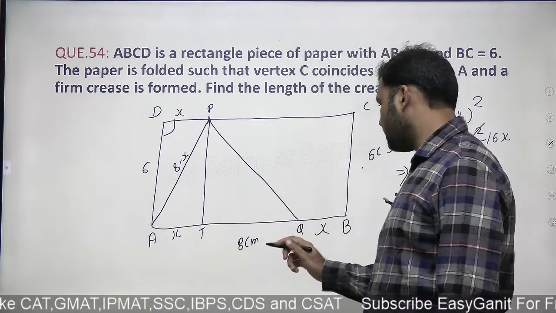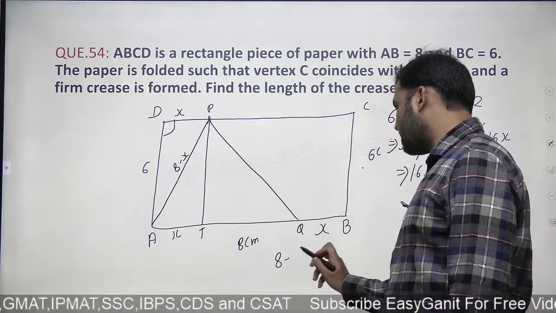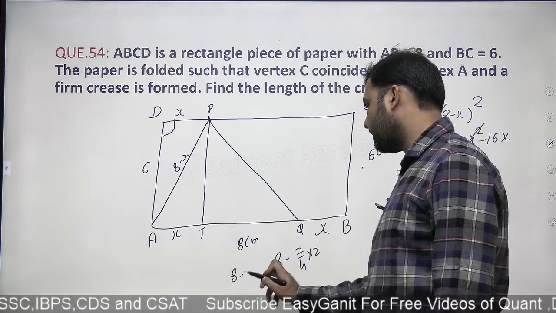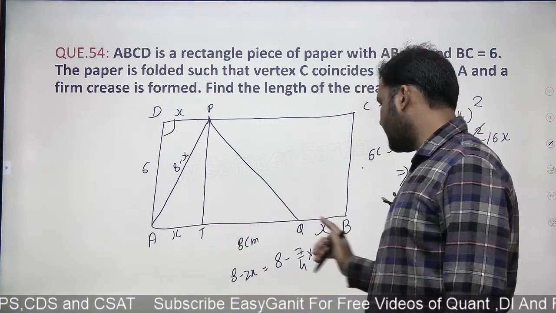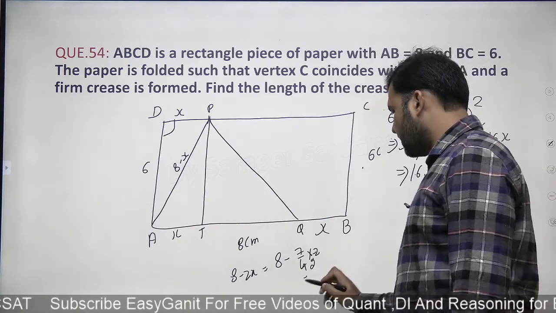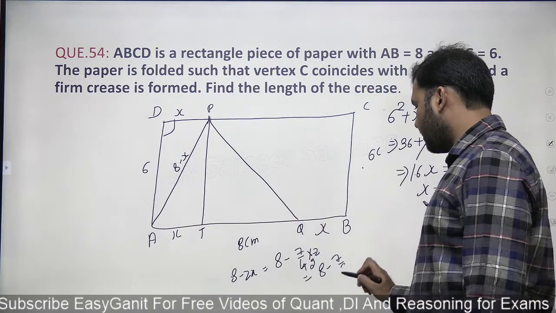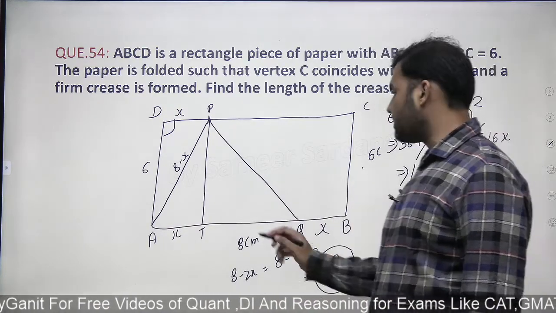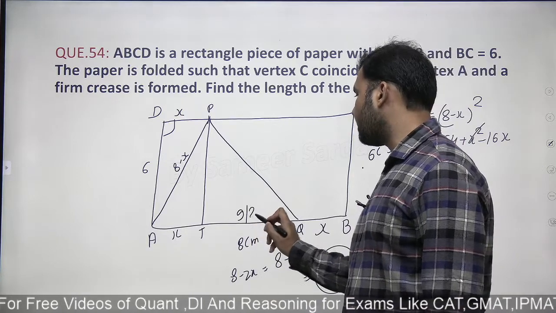So length from P to Q would be 8 minus 7 by 4 multiplied by 2. This is 8 minus 2X, no? Right? This length is 8, this is X, this is X, so this will be 8 minus 2X. So this is basically equal to 8 minus 7 by 2, that would be 16 minus 7, that is 9 by 2. This length is 9 by 2, this is 6.